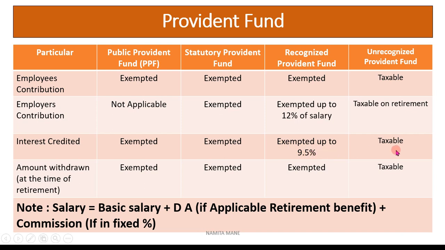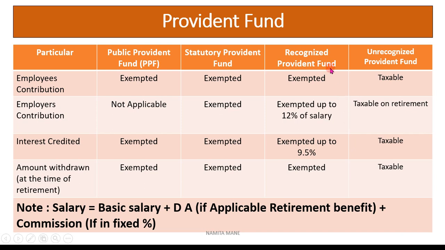In case of Unrecognized Provident Fund, interest credited is taxable. Then amount withdrawn at the time of retirement, exempted in case of PPF, exempted in case of Statutory Provident Fund, exempted in case of Recognized Provident Fund, and Unrecognized Provident Fund is taxable.